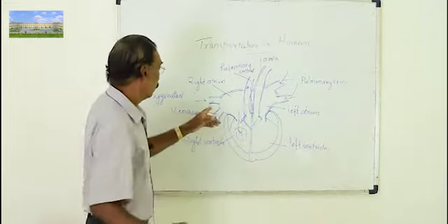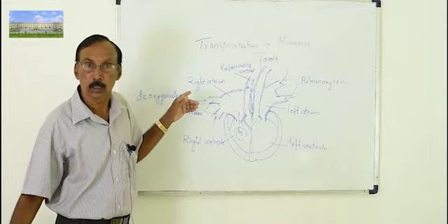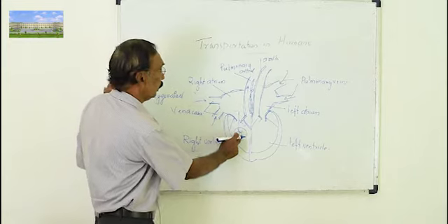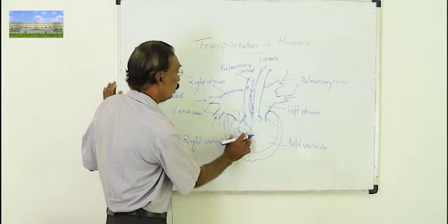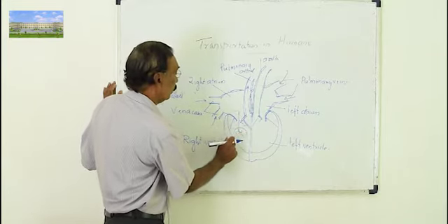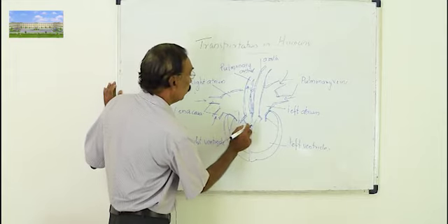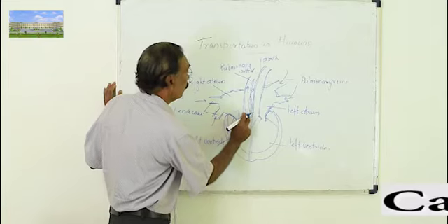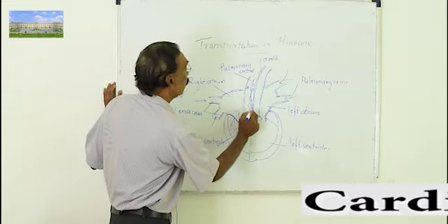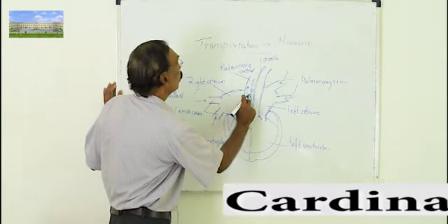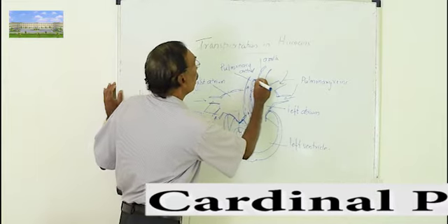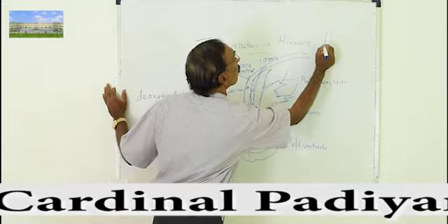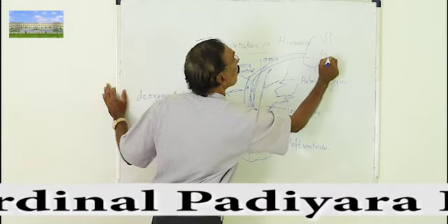So this blood is deoxygenated blood. Now it is in the ventricle. Now when the right ventricle contracts, this valve will close immediately, and the blood has only one chance: it can go through the pulmonary artery. It is going through the pulmonary artery to the lungs.